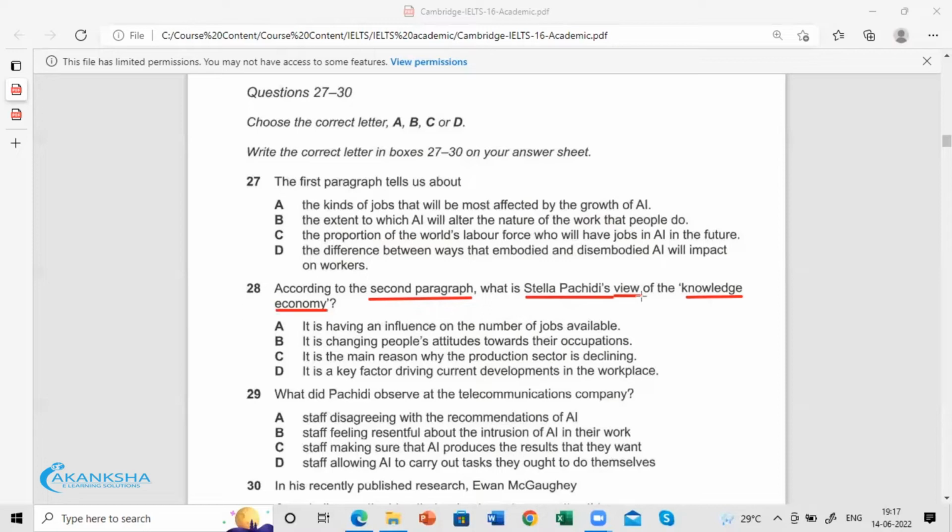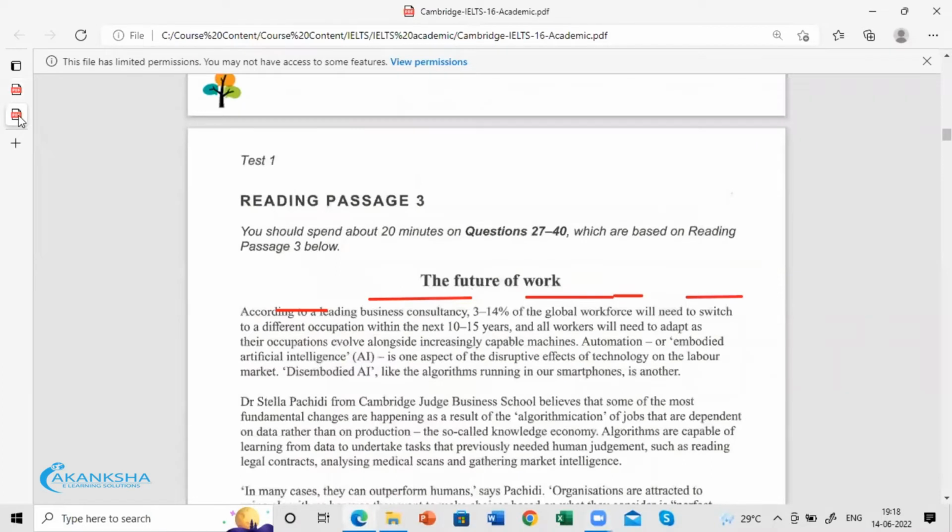Whether she is criticizing it, whether she is supporting it. The first thing we are going to do is scan for Stella Pacidi, and second, knowledge economy. We're going to scan for these two things in the second paragraph.